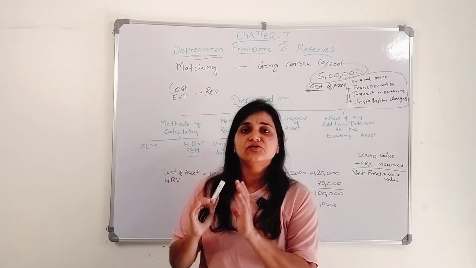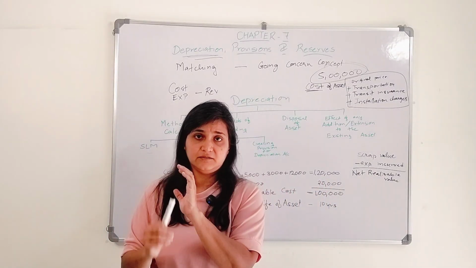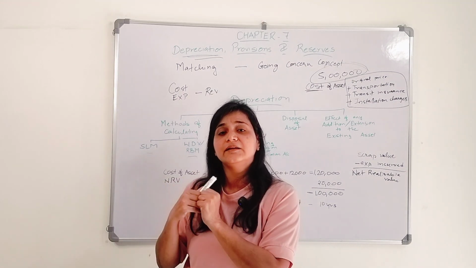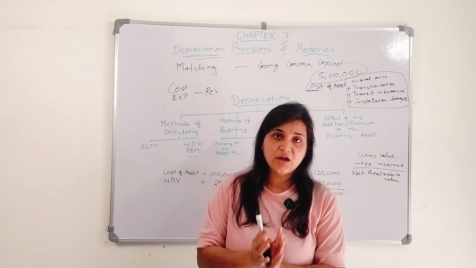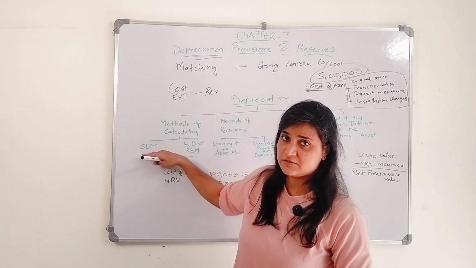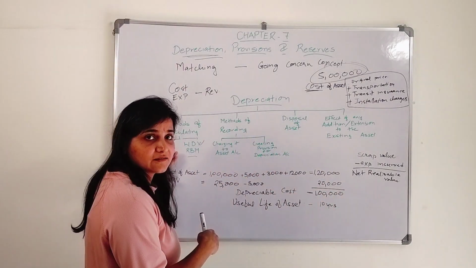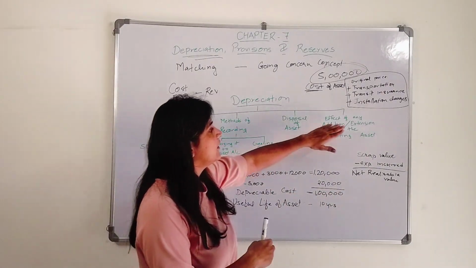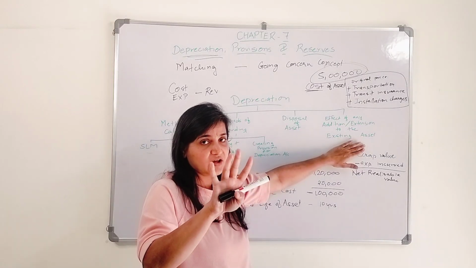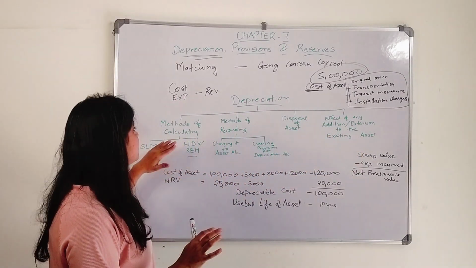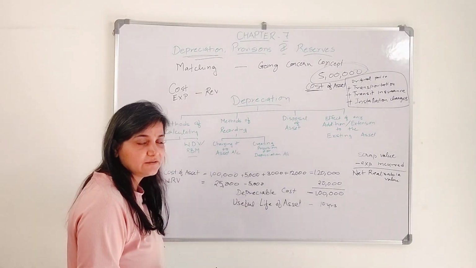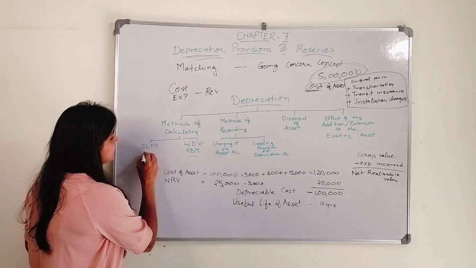Okay, now we will know what are the methods by which we will calculate the depreciation amount, how we will get to know the depreciation amount. So this is our first part. Right now I'll discuss this, then this, third and fourth. These are the 4 parts in which I have divided this particular chapter, depreciation. So the first part is methods of calculating depreciation. So there are 2 methods.